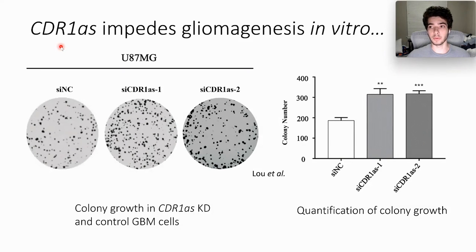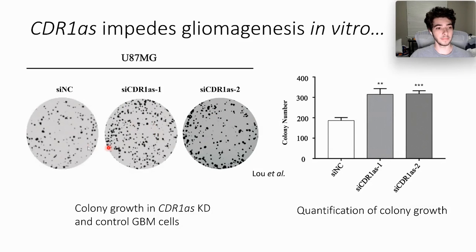So it's important to show that one of the main goals of this paper is CDR1AS's potential as a therapeutic option. So now we're seeing if CDR1AS impedes gliomagenesis, or the growth of glioma cells in vitro. And we have SiNC, which is the control, and SiCDR1AS 1 and 2, which are knockdown CDR1AS in both of these.